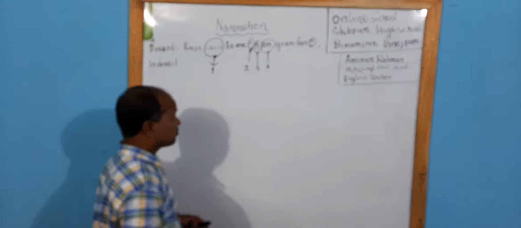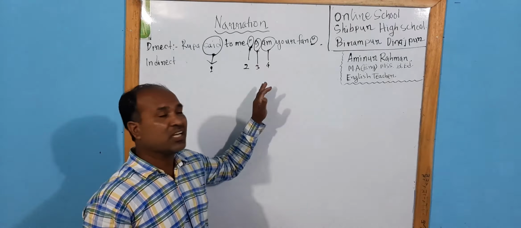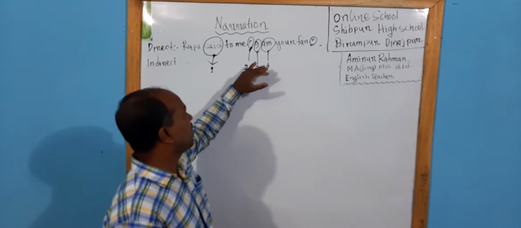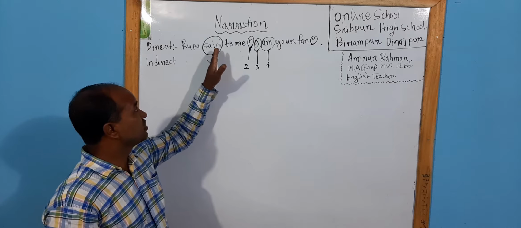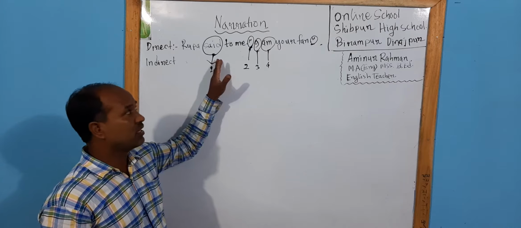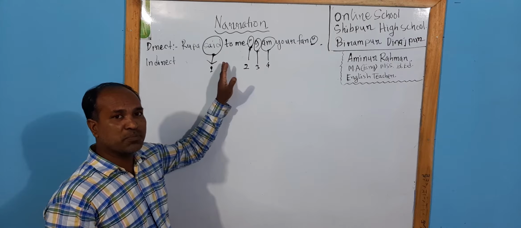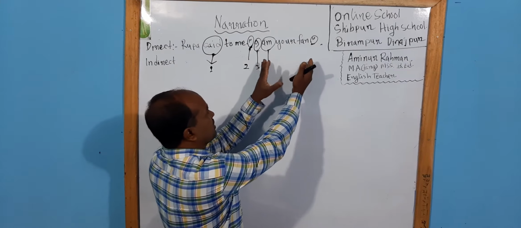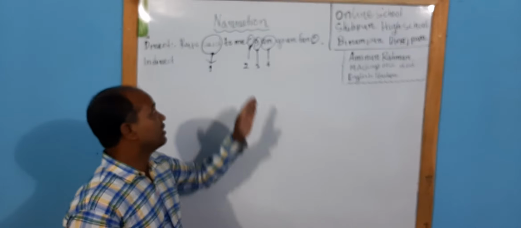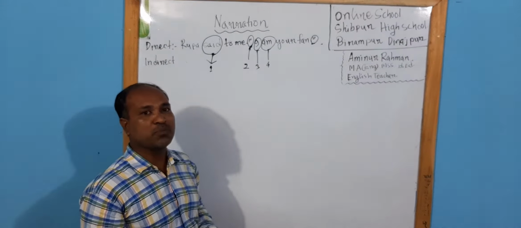You have to sense these four items. That means you have to sense said, that is, the reporting verb, and this reporting verb will be sensed depending on the reported speech. I will describe it in the next part.